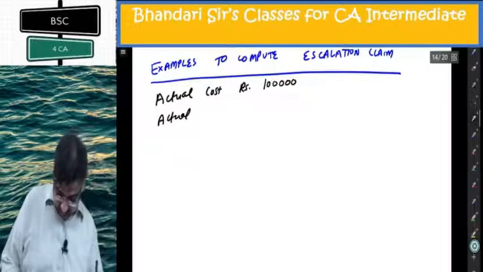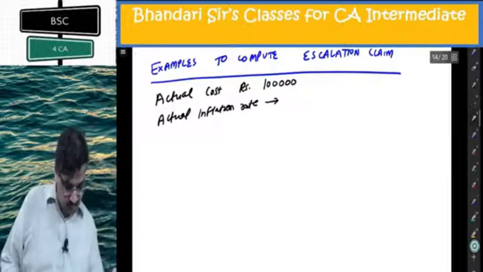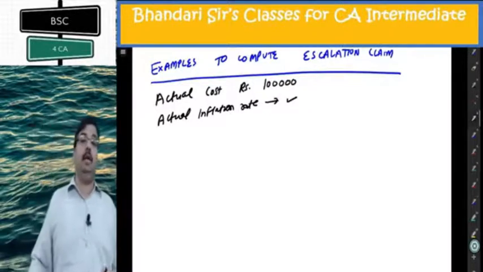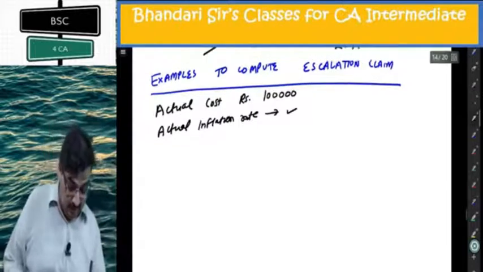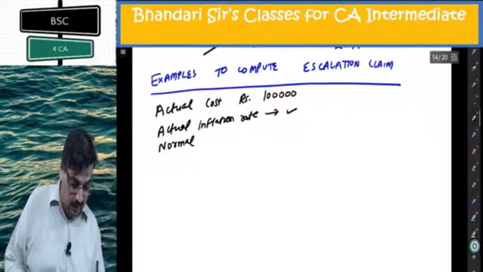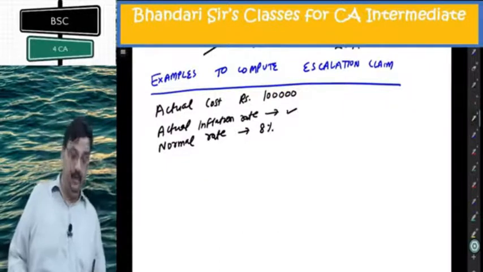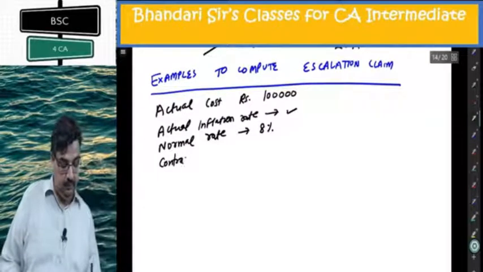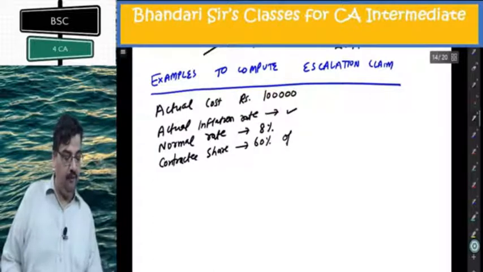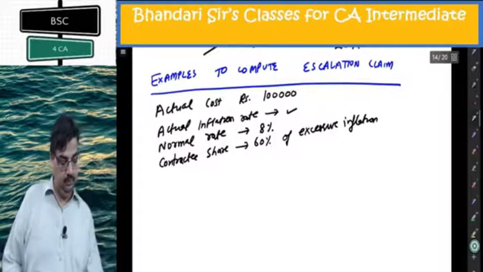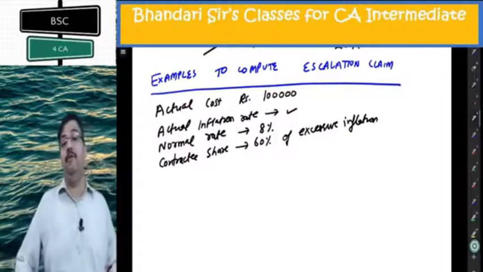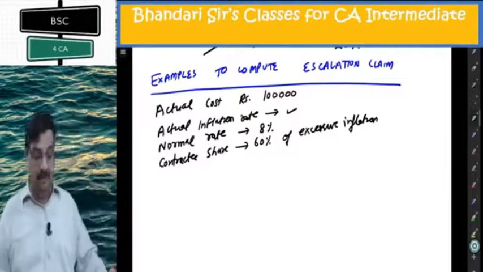The actual inflation rate will be different in every example I take. My basic clause is the same: normal rate of inflation 8%, and the contractee shares 60% of excessive inflation. Now I'll keep on changing the actual inflation rate and you will find our escalation claim will be different.